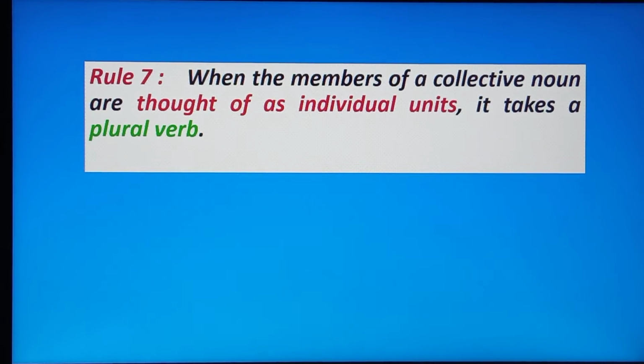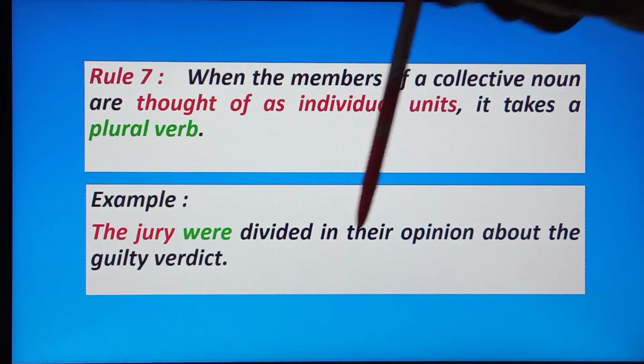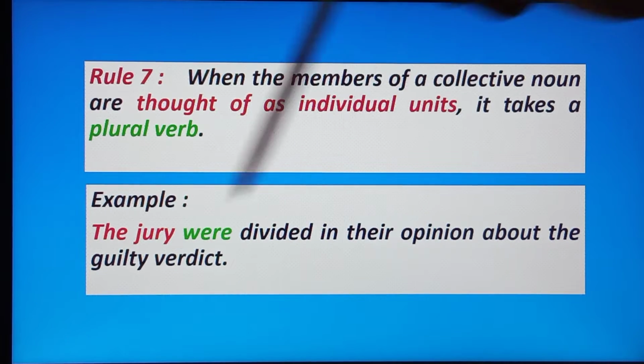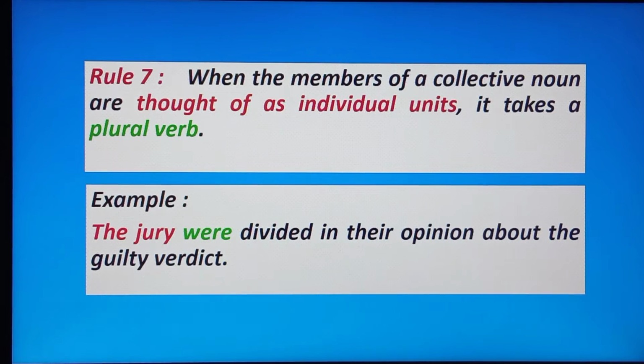Next, rule 7. When the members of a collective noun are thought of as individual units, it takes a plural verb. Okay, see the example, you will understand. The jury were divided in their opinion about the guilty verdict. Okay, now the jury is a collective noun.